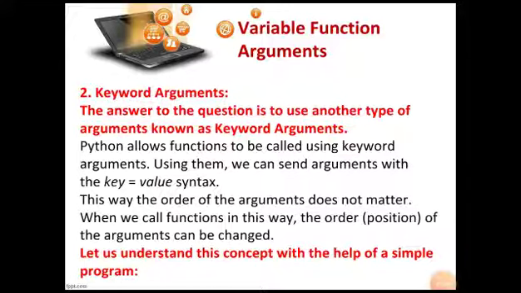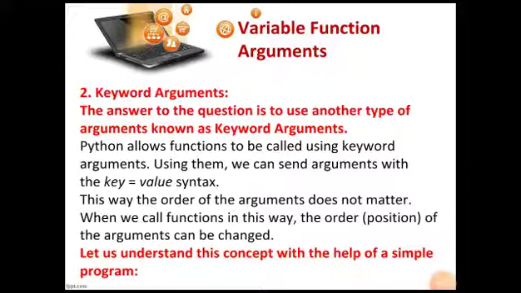The actual value which is being passed is assigned to the keys. Keys are actually the parameter names only. Like in the previous example, name and msg were the two parameters of the greet function. So we will use these parameter names as keys, and whatever values we want to pass on to the function while calling it will be assigned to those keys. This way, by using the assignment operator, we create a key value pair. So in the case of keyword arguments, values are passed as key value pairs.